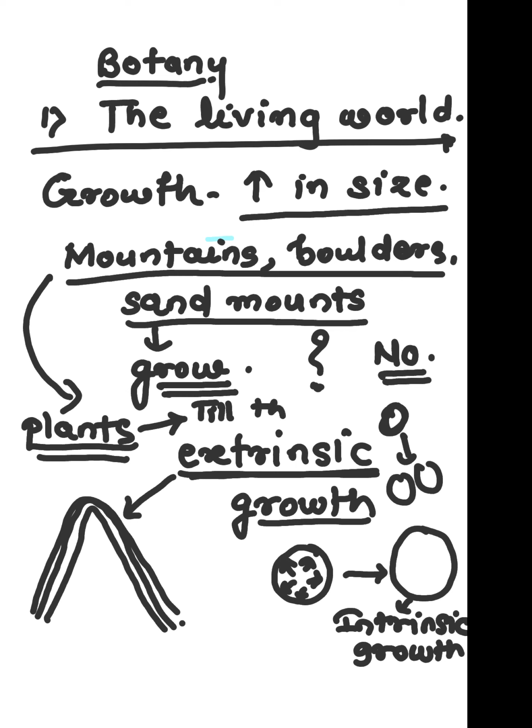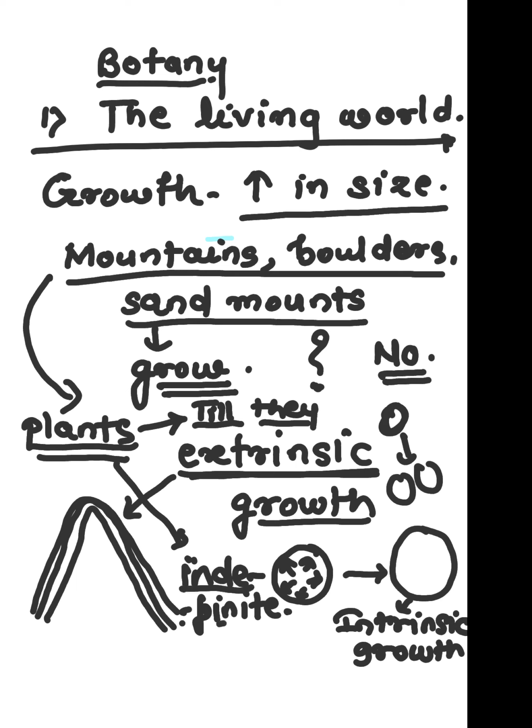Till they die, right? They grow till they die. That means this is indefinite growth. They are having indefinite growth. But when we talk about animals, animals are having division power only till certain age, right? So that will be called as definite growth. Definite growth and indefinite growth.